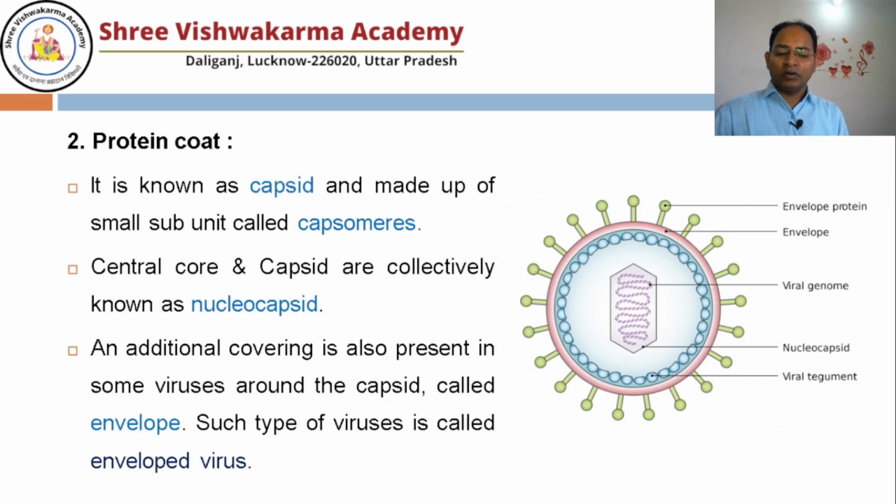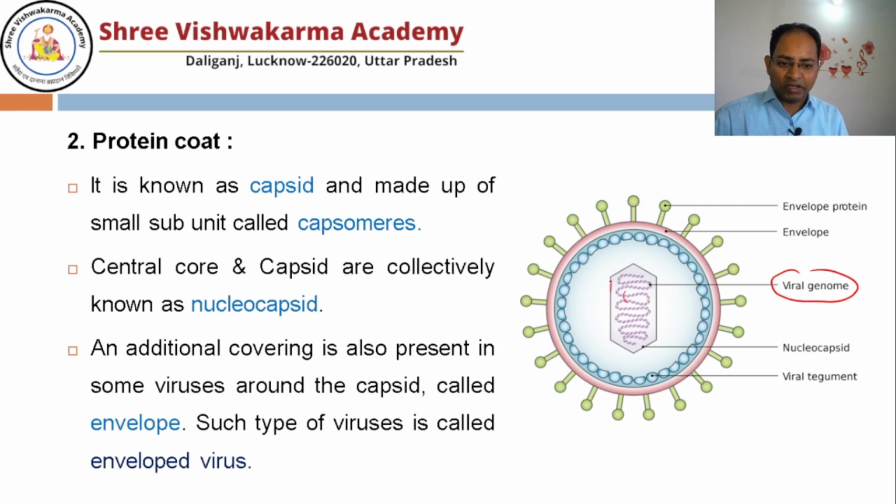Then inside, means inside the core of the virus, there is the viral genome. Maybe it is single stranded DNA, double stranded DNA, single stranded RNA, or double stranded RNA, depending on the virus. Outside of it, one protein coat is present.